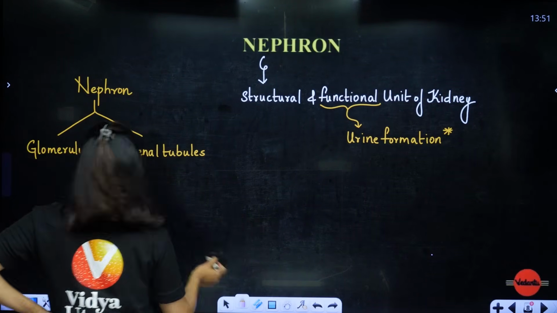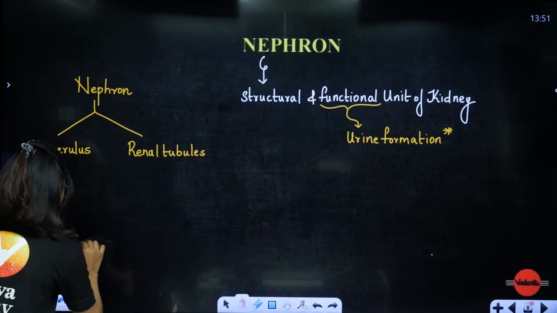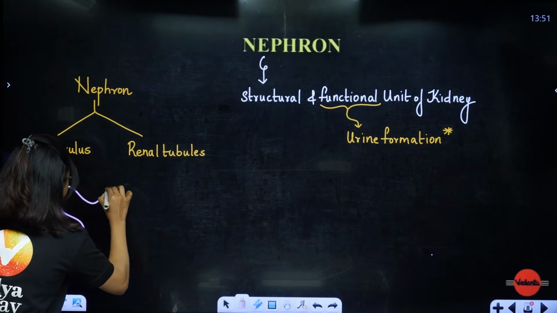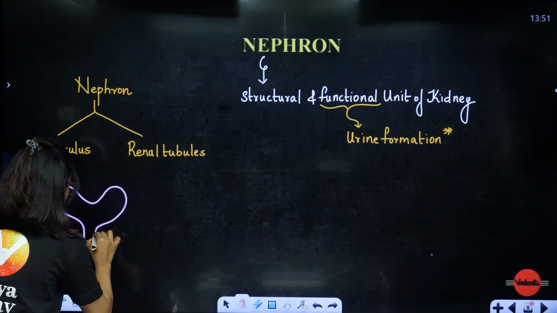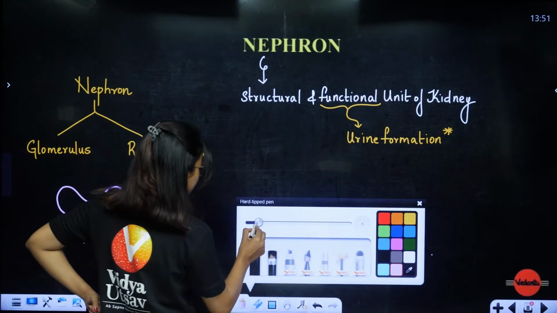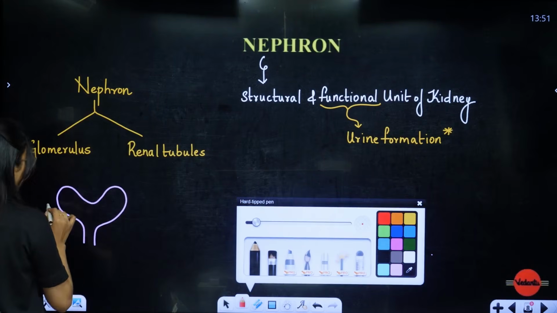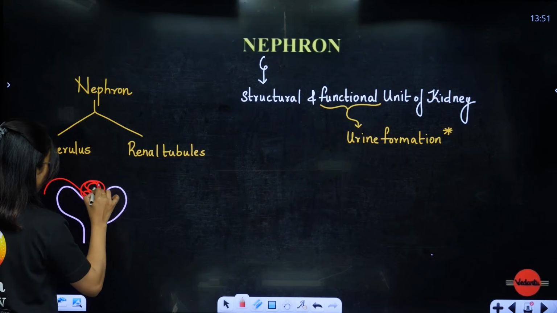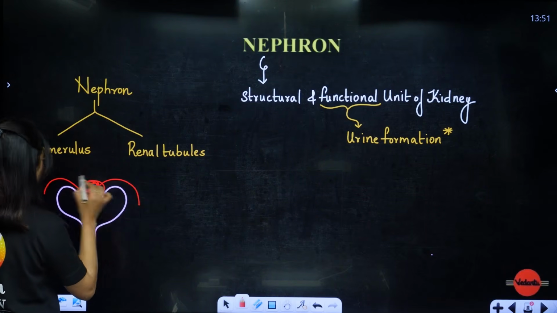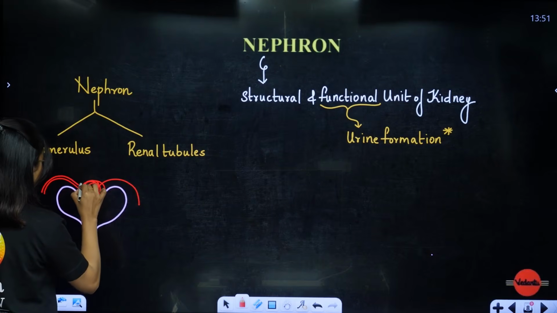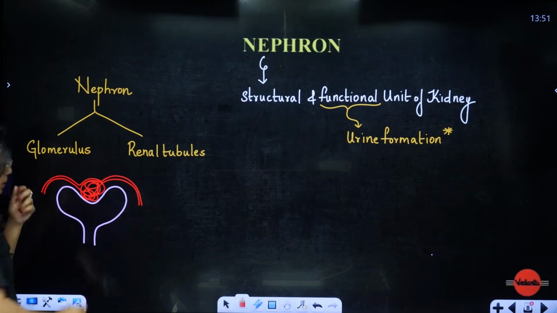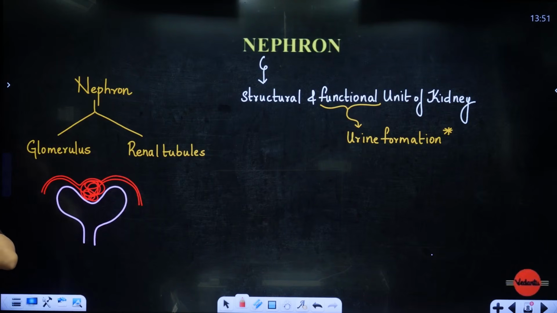In a cup shaped structure like this, there is a tuft of capillaries, a highly convoluted bunch of capillaries. Clear? Tuft of capillaries. So this is your glomerulus.